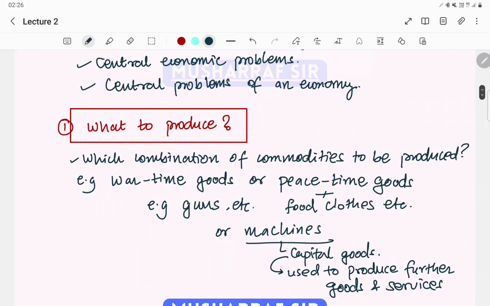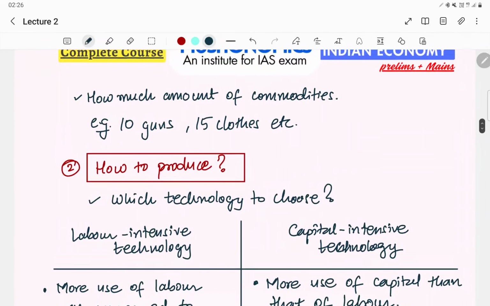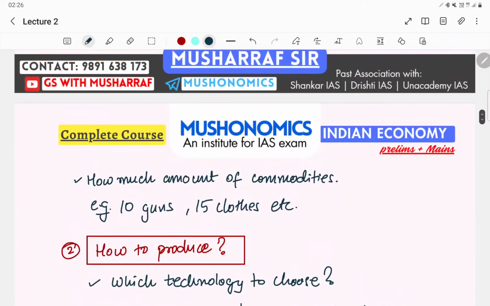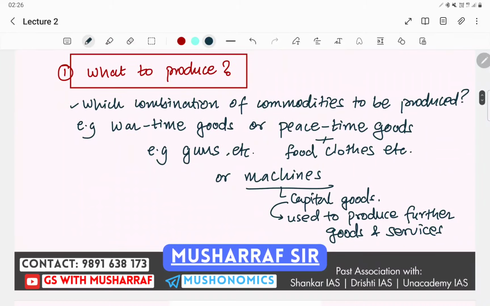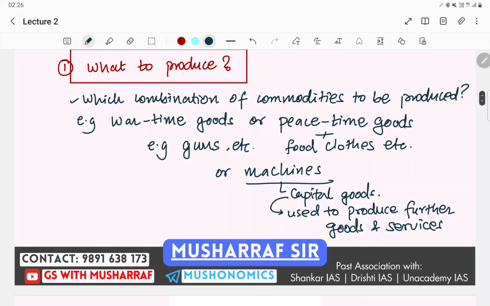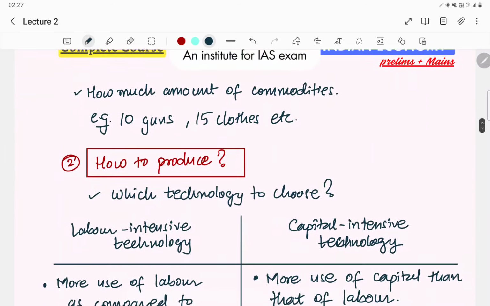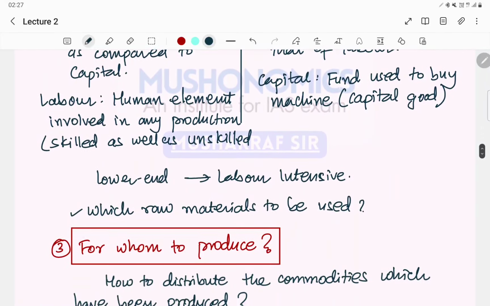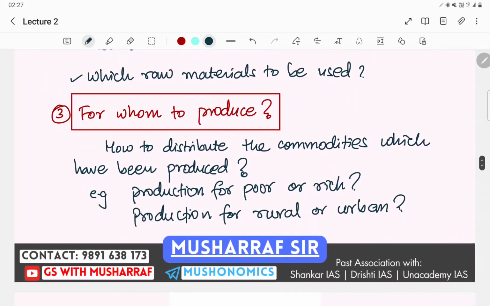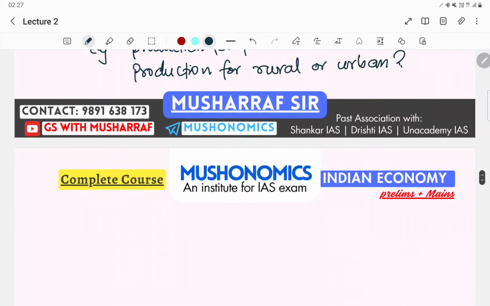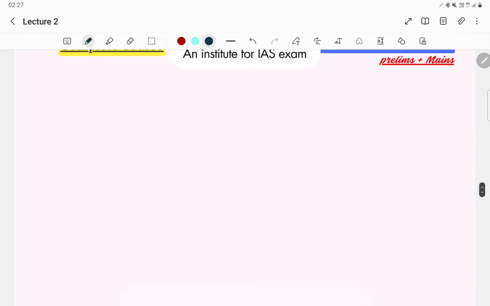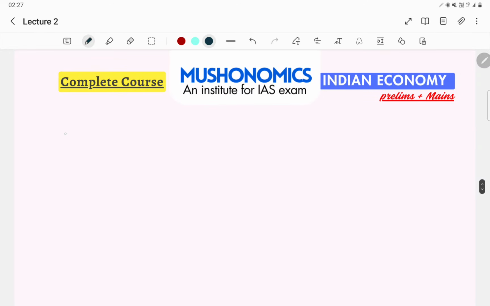So number one, what to produce, right? Number two is how to produce, and number three, for whom to produce. In what to produce, we talk about what kind of commodities, so which combination of commodities to be produced. In how to produce, we talk about which kind of technology, labor intensive technology or capital intensive technology. For whom to produce, we talk about the distribution of the goods and services which have been produced in the economy.